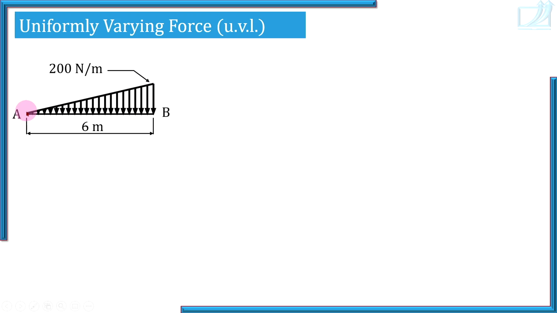Here height of the load diagram is 0 and at end B height of the load diagram is maximum. That is, maximum intensity is always mentioned in the diagram. It is 200 Newton per meter. But of course, this intensity means height of loading is changing from 0 to maximum. It is uniformly changing. So when you watch such a diagram, immediately you realize that it is UVL acting. Uniformly varying load is acting.